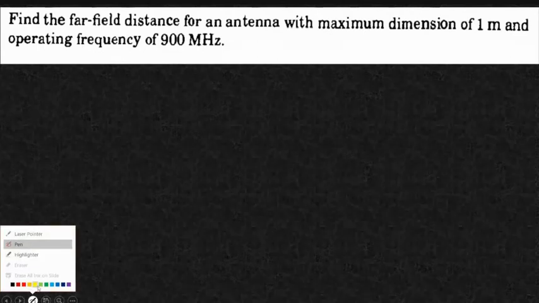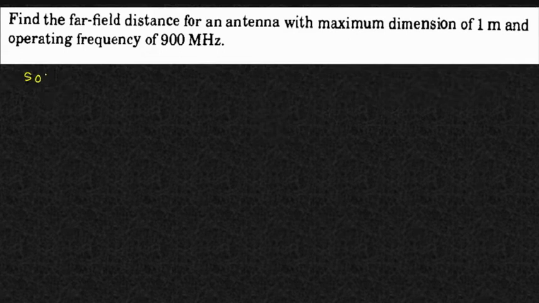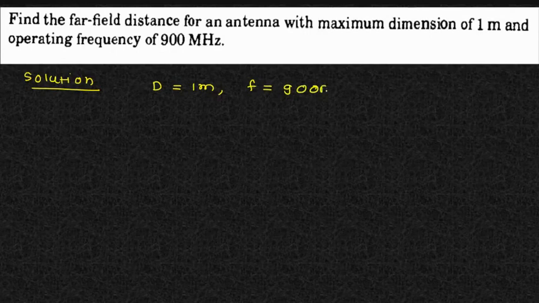Now here the problem is given, and I hope you are with the calculators. You're calculating with me. So the first problem I'm going to solve here: find the far field distance for an antenna with the maximum dimension of 1 meter operating at a frequency of 900 megahertz. I'll write what is given. I have been provided the dimension of an antenna, so D is equal to 1 meter and frequency is equal to 900 megahertz.